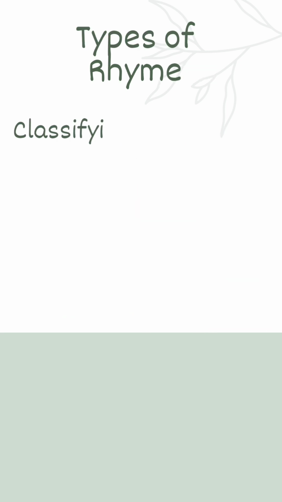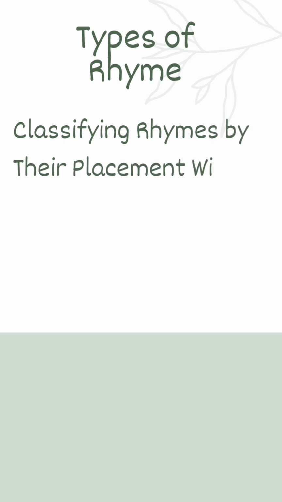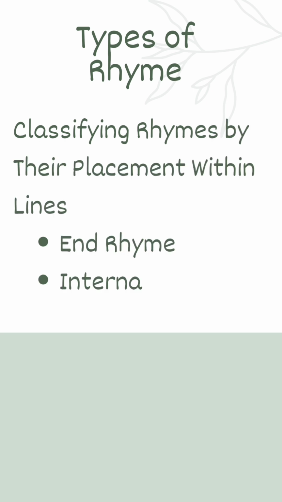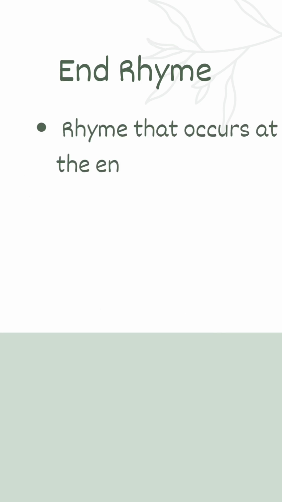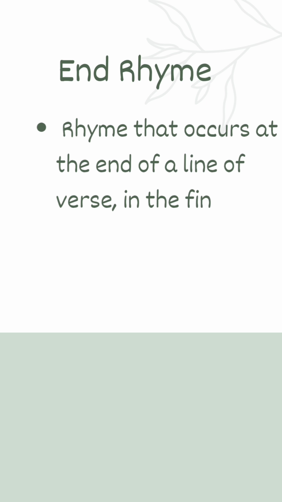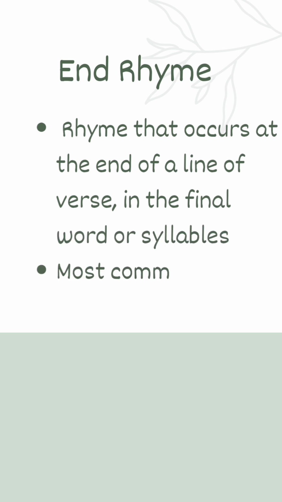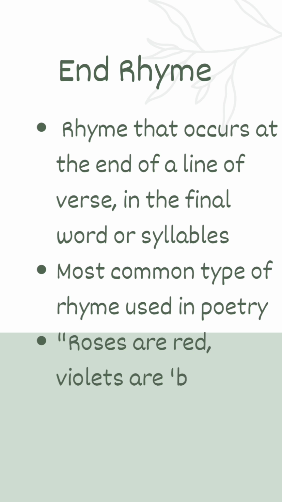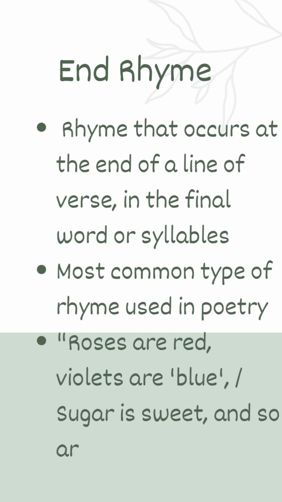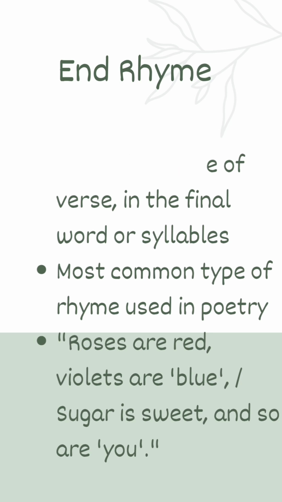Now let's move to the next classification, which is based on their placement within lines: end rhyme, internal rhyme, and broken rhyme. So now let's have a look into what is end rhyme. A rhyme that occurs at the end of a line of a verse in the final word or syllables. This is the most common type of rhyme used in poetry. Roses are red, violets are blue. Sugar is sweet, and so are you. Blue, you is an example of end rhyme.